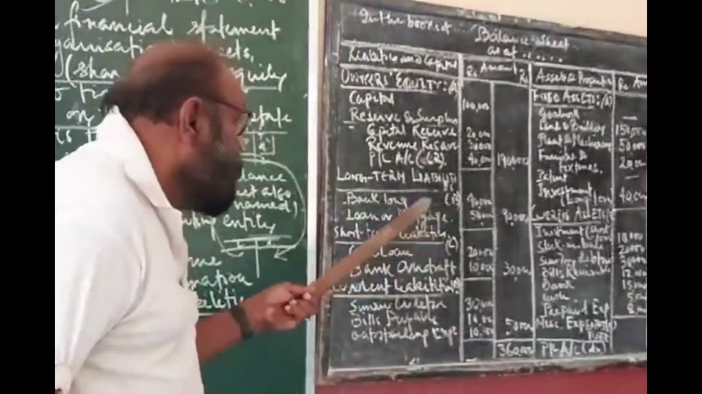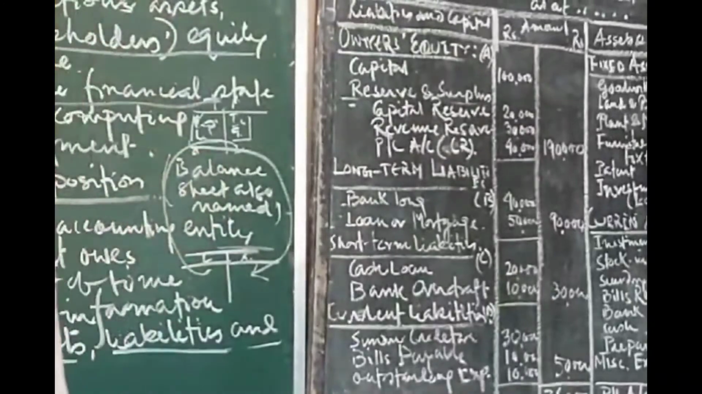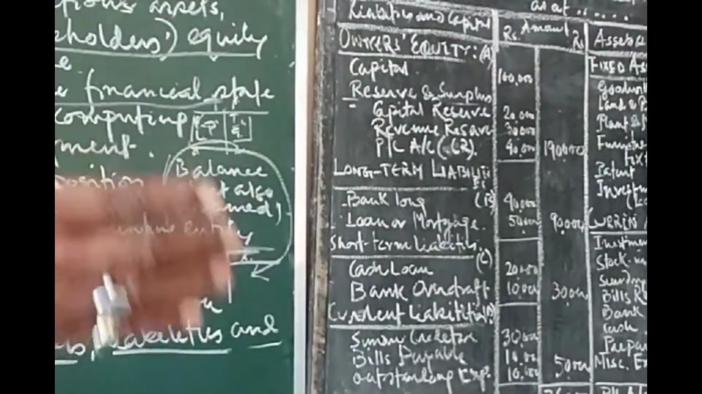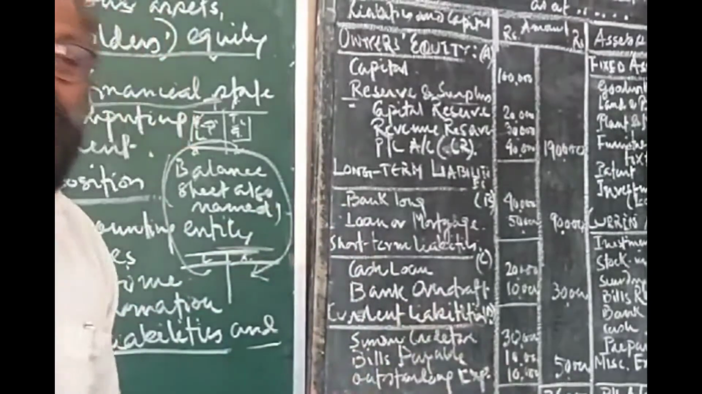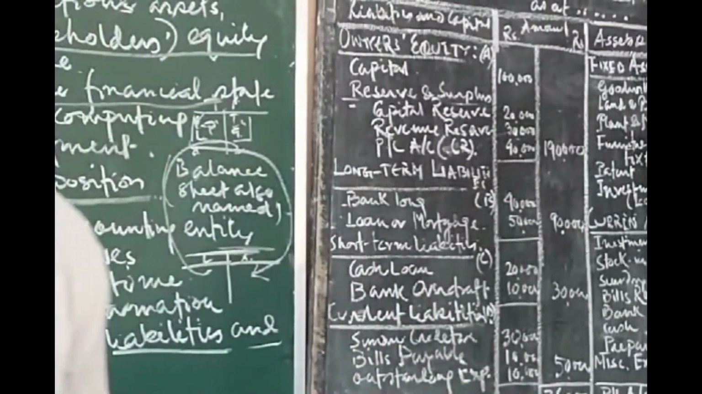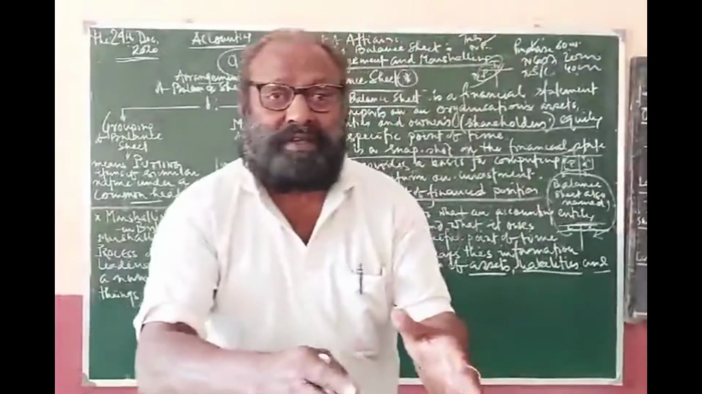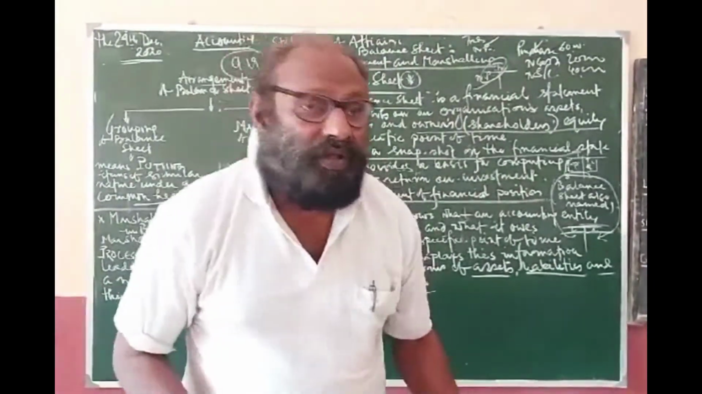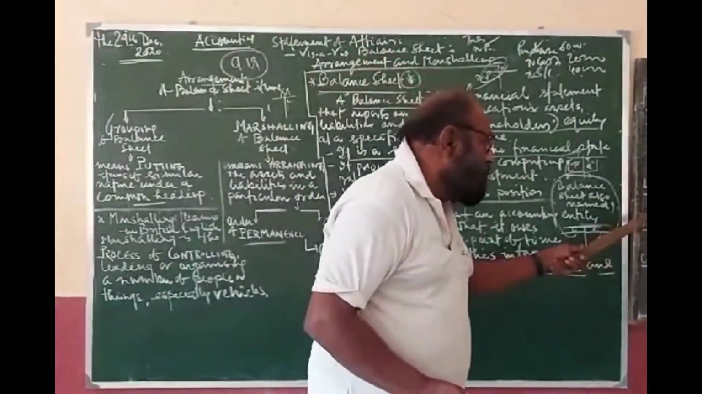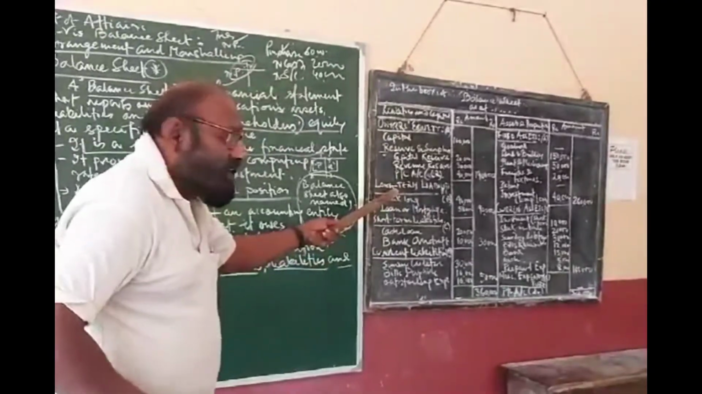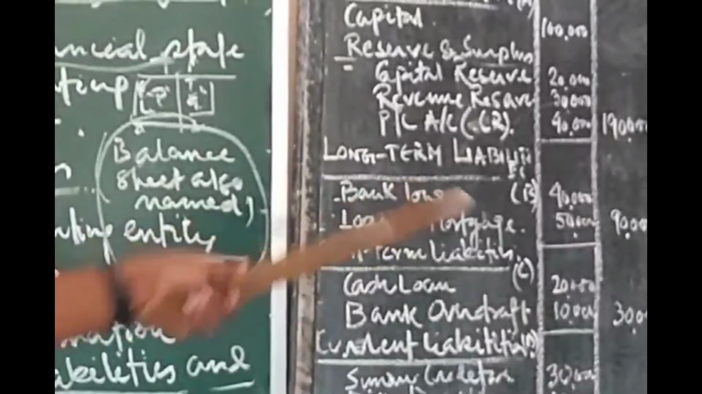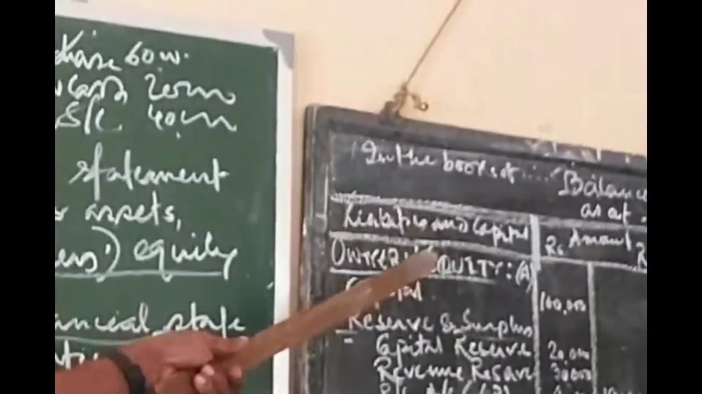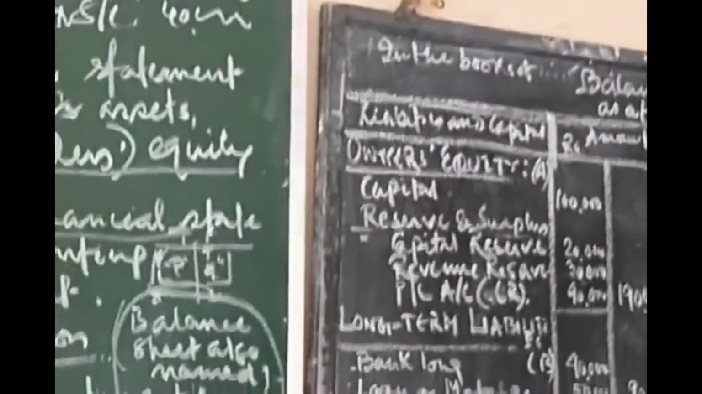Next, long-term. Long-term liabilities are those liabilities which you have to pay after 5 years, 10 years, 15 years, such as loans and mortgages, bank loans. The big business houses basically take loans for 25 years, 15 years, 20 years, and all these are long-term liabilities. So long-term liabilities are grouped under the head bank loan, long-term, and then owner's equity. Owner's equity is the right of the owner.